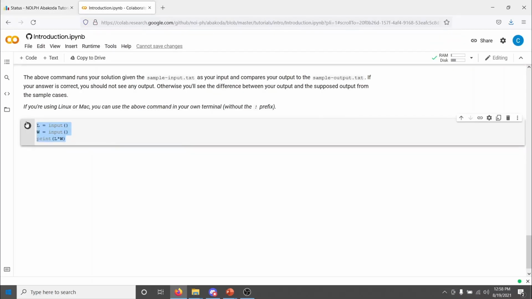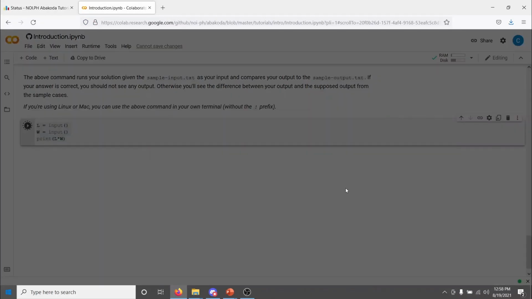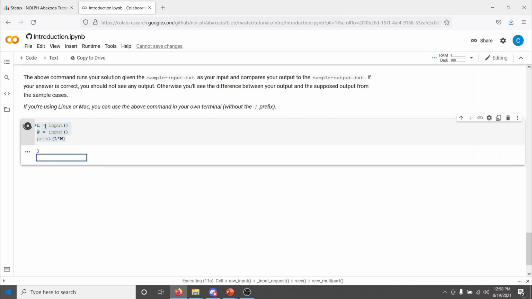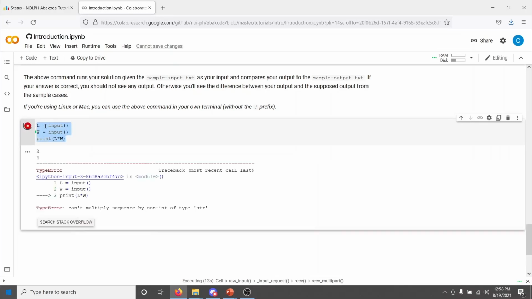Okay, well, let's test. I want to run this anyway. Let's go. I'm actually going to type into the input. That's how it works on Google Colab. So, okay, let's say length is 3. Let's test a sample. That's a sample. 3, and then 4. Aha, okay, this is what causes the crash. Let's read the error. Can't multiply sequence by non-int of type str.